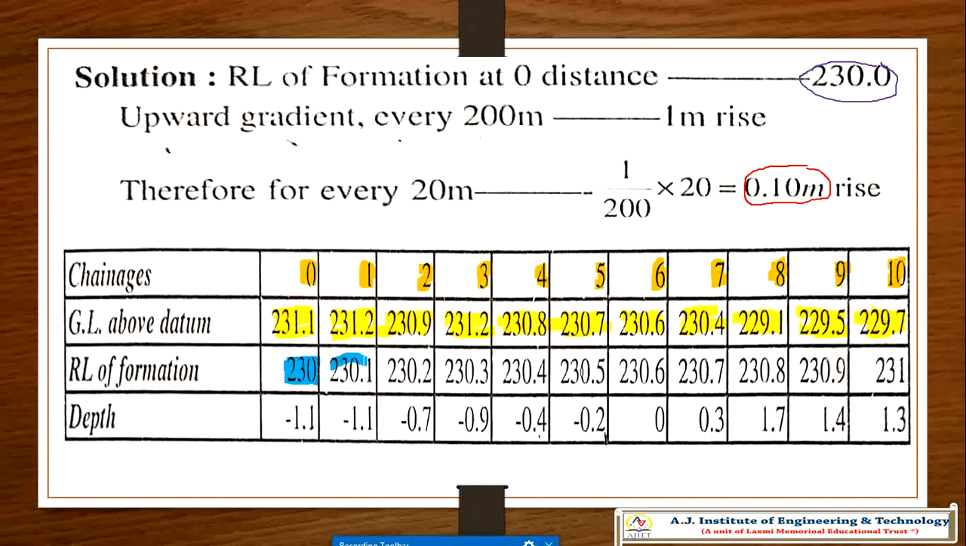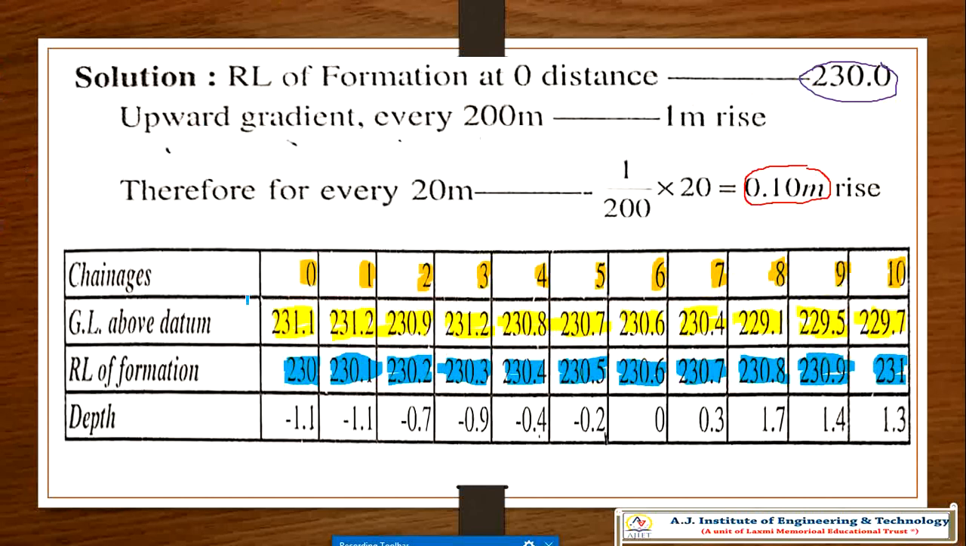So that is 230.1, 230.2, 230.3, 230.4, 230.5, 230.6, 230.7, 230.8, 230.9, and 1 meter last, that is 231.